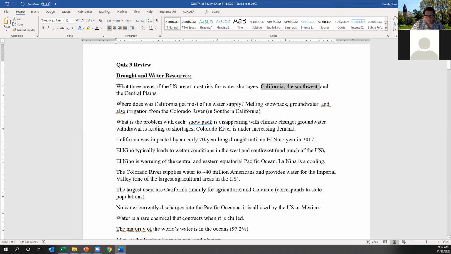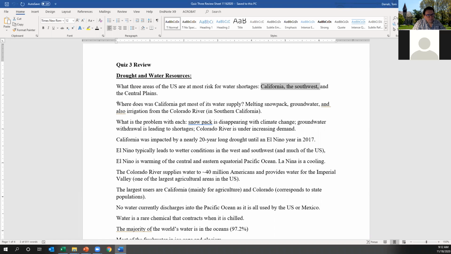And where we spent a lot of time talking, and it's such an important issue to the United States and the world in terms of the amount of food produced there, is the supply of water in California. So it's useful to know things for the exam, like where does California get most of its water from? The major sources include melting snowpack, groundwater, and irrigation from the Colorado River.